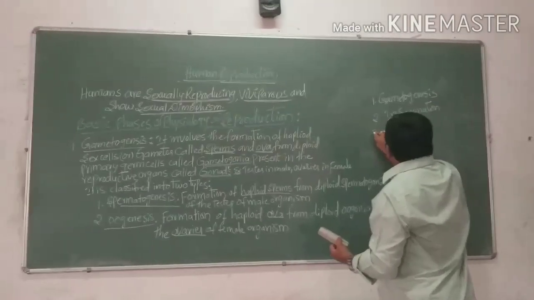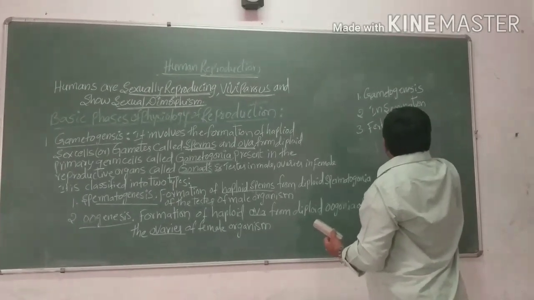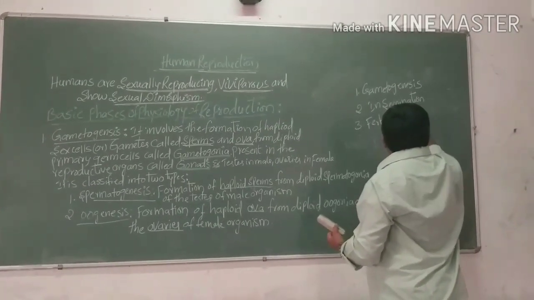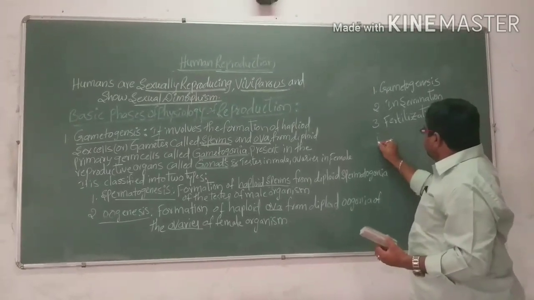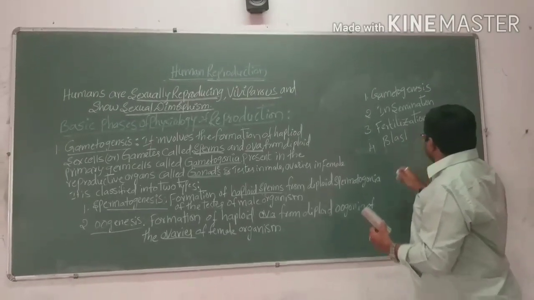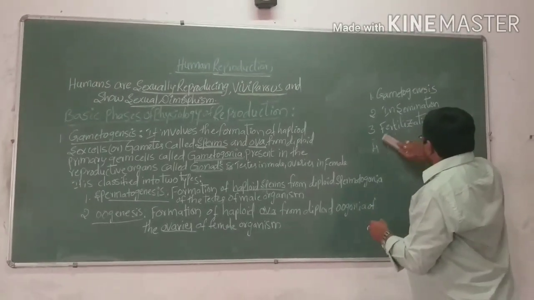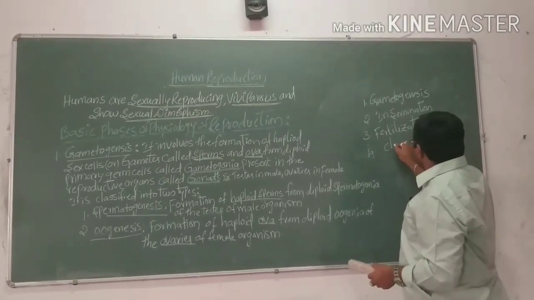The third one is fertilization. The fourth one is